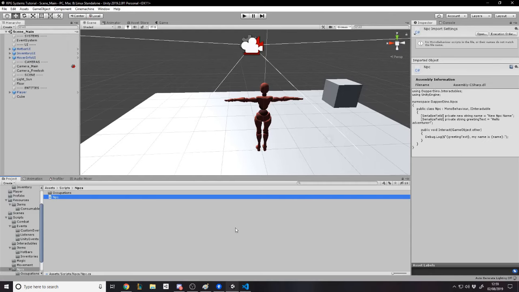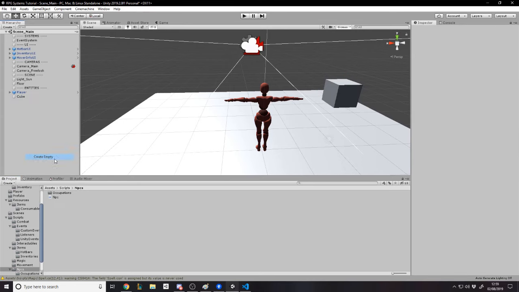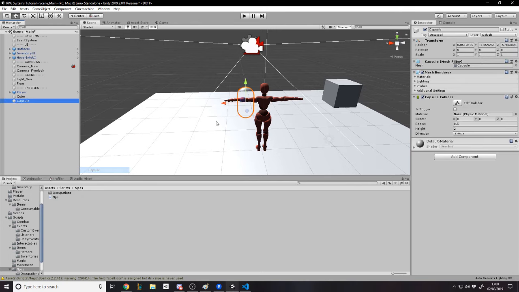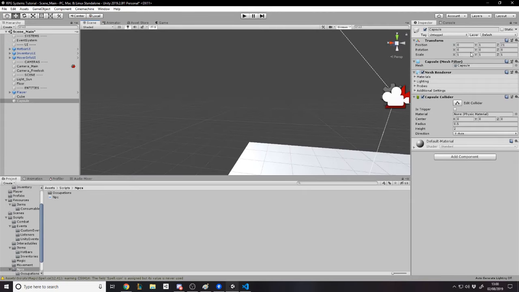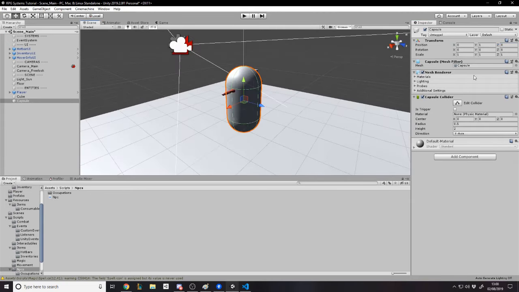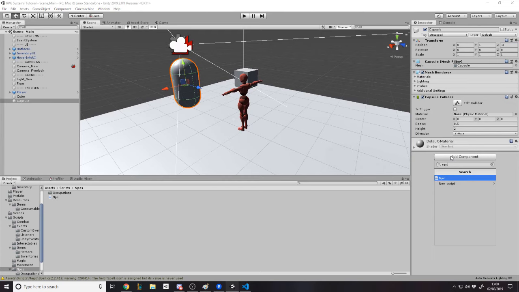So if we now go and attach this NPC to someone, let's go make another empty game object. Actually, no, let's make it a capsule. Put it at a height of 1, and then we'll just shove it over here at -3, 0 or something. Wait, 3? Where has he gone? Oh, I put it at 3 instead of -3. Okay. He's got a capsule collider, and he's going to now be an NPC, right?